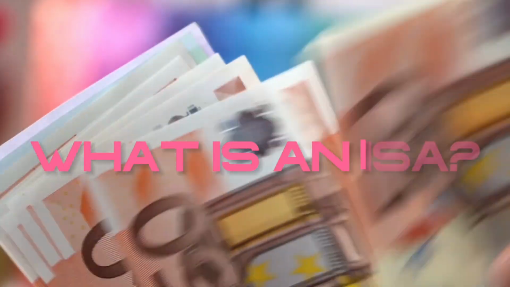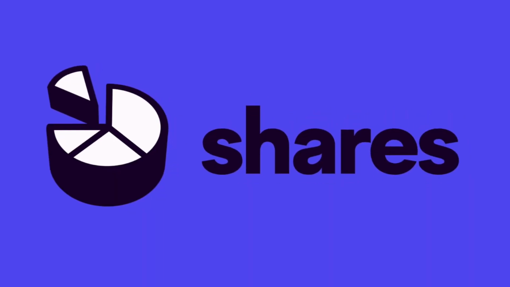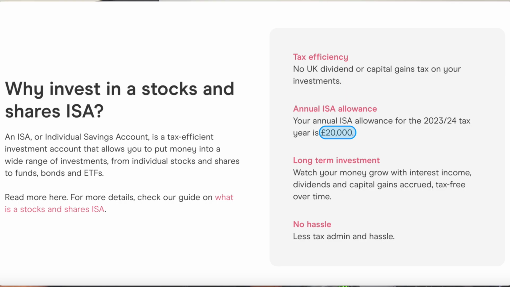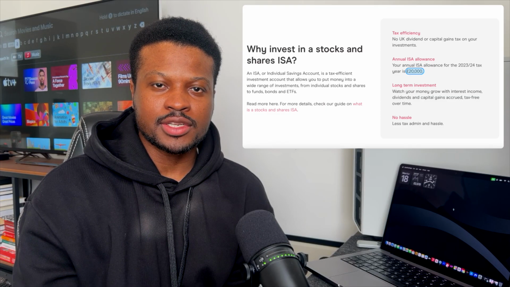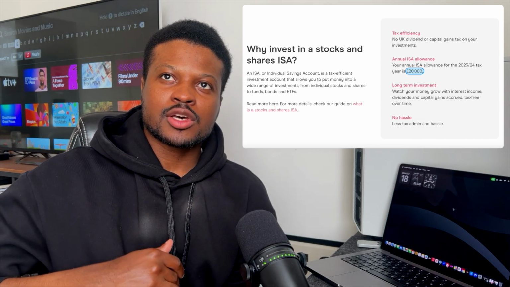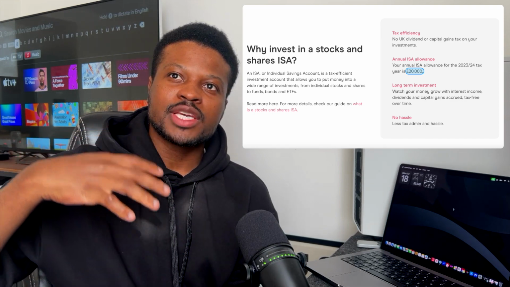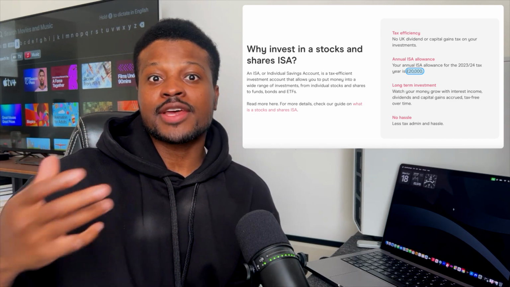What's an ISA? Now if you're from the UK, you're probably already familiar with an ISA. A stocks and shares ISA is basically an investment account for stocks and shares that you can invest up to £20,000 in, and any capital gains are tax-free. Now, this £20,000 also has a limit. So every new tax year in the UK, this £20,000 is reset, which means that I will receive a new £20,000 allowance. So for the 2024 tax year, I can invest an additional £20,000 and all my capital gains are